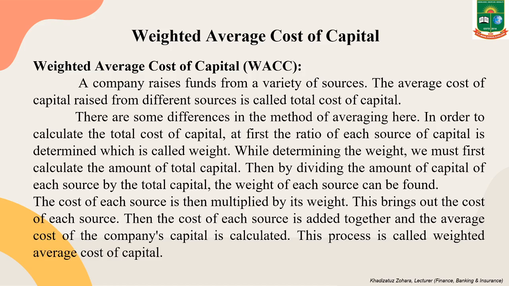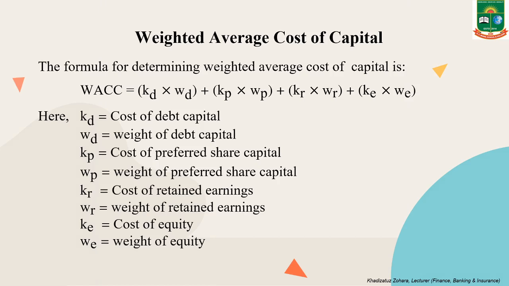Now we will see the formula for determining WACC. And this is here. WACC equals KD into WD plus KP into WP plus KR into WR plus KE into WE. In our previous classes, we have learned how we can calculate KD, KP, KR and KE, and in our previous slide we said that we can get WD, WP, WR and WE by dividing the amount of each capital by total capital.